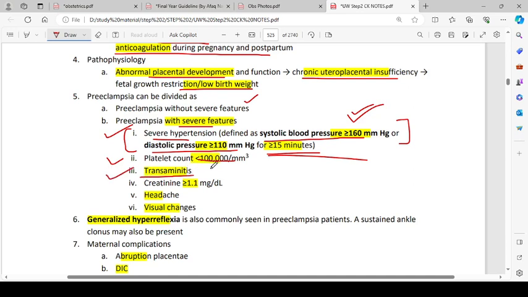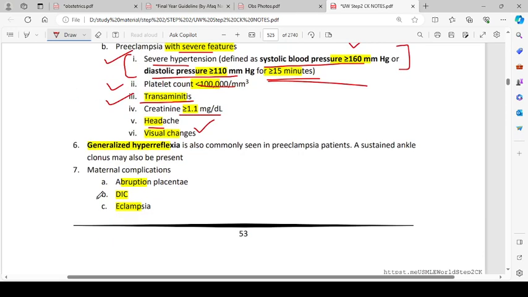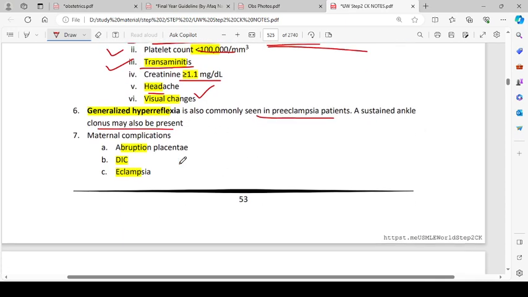Transaminitis, I guess it is the elevation of transaminases like liver enzymes. I think so. Then we have creatinine more than 1.1 milligram per deciliter, headache, and visual changes. Generalized hyperreflexia is also commonly seen in preeclampsia patients. A sustained ankle clonus may be present.